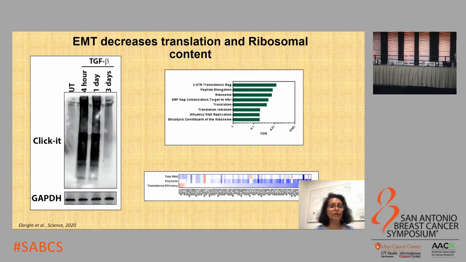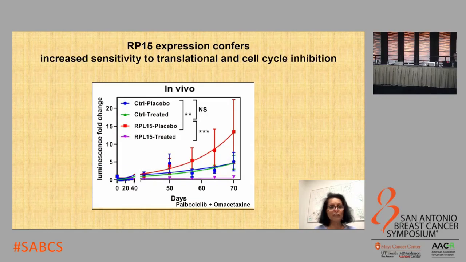Treatment of MCF10A cells with TGF-beta induced EMT, and this was associated with a decline in global translation. And when we did ribosomal profiling of the untreated cells and the mesenchymal cells that arise following TGF-beta treatment, we again observed a strong reduction in the translation of mRNAs that code for structural ribosomal proteins, confirming all the data that I showed you previously using human CTCs or single-cell analysis of human and mouse CTCs.